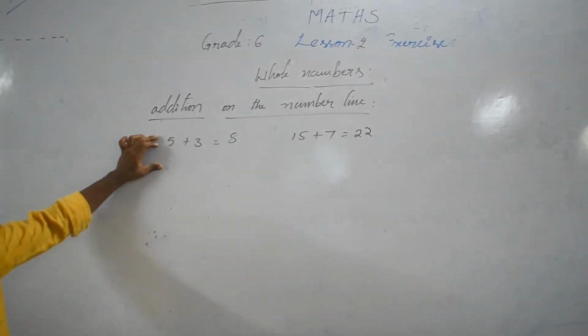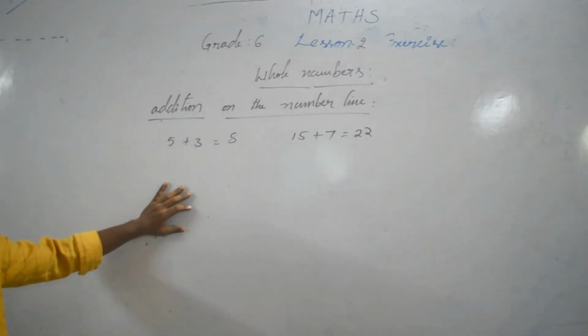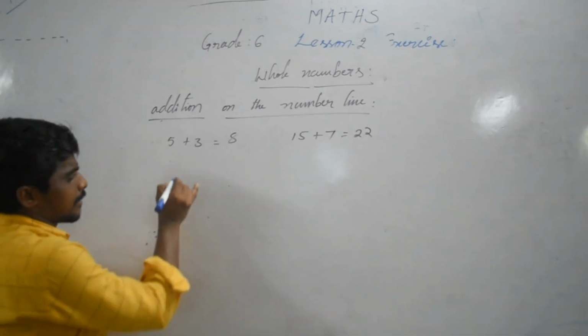So how do we solve these sums on the number line?